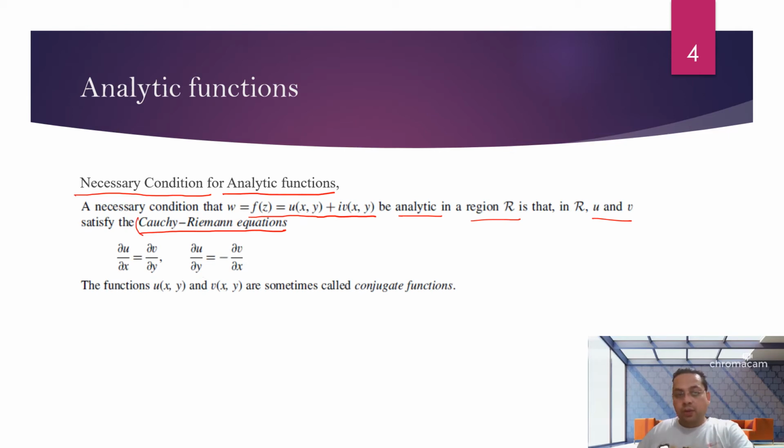According to the CR equations, we have two equations: del u by del x equals del v by del y, and del u by del y equals negative del v by del x.